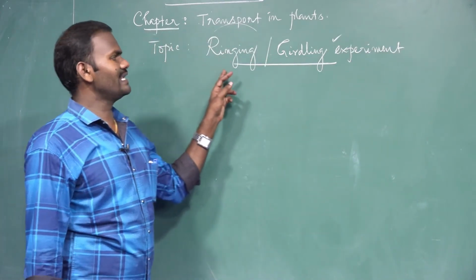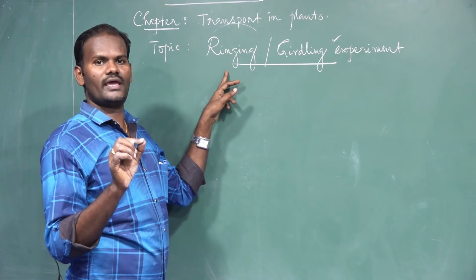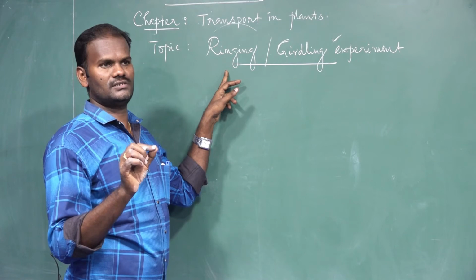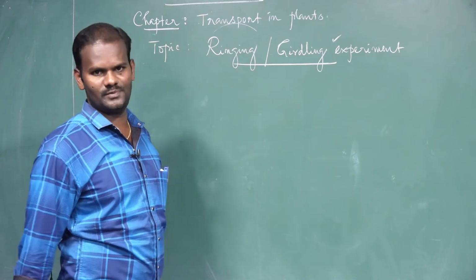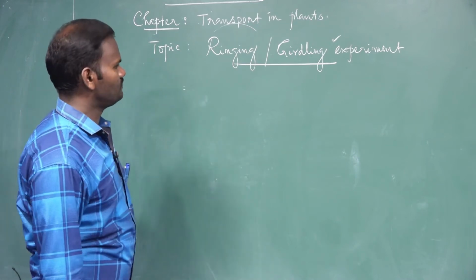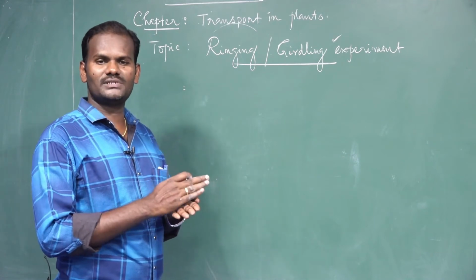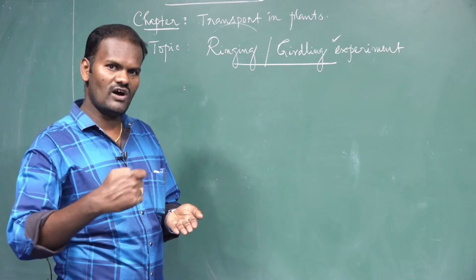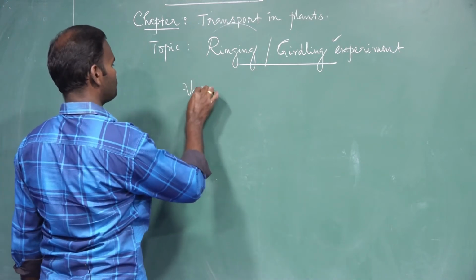So this ringing experiment is used to demonstrate that translocation takes place by phloem. It is clearly demonstrated by the ringing experiment. In the ringing experiment, we remove all the tissue which is present outside the vascular cambium. First, what is called vascular cambium?